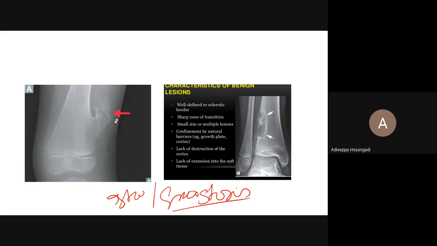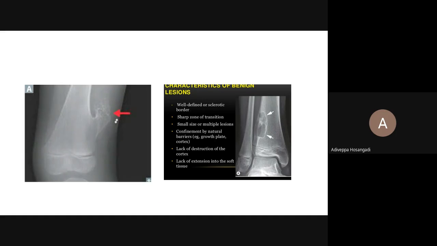Okay. See, please remember certain things about osteochondroma. It is the most common benign tumor. Second, it is growing away from the growth plate. It is more commonly around the knee, and it stops growing once the child stops growing or attains maturity. There are certain important things about this. And look at the type of the growth. It is an outgrowth. The cortex merges with the stalk of the tumor.